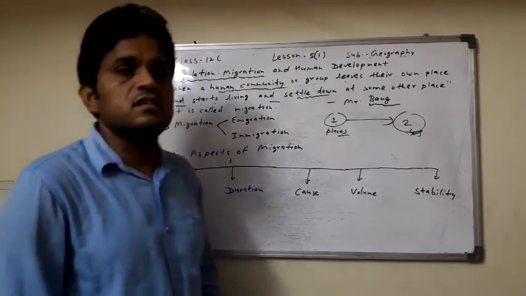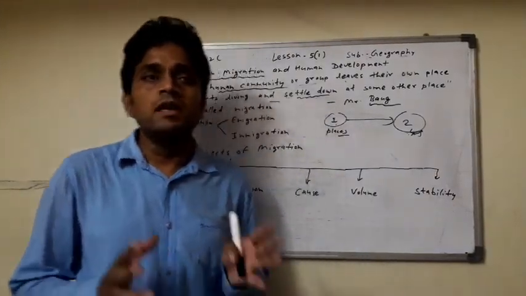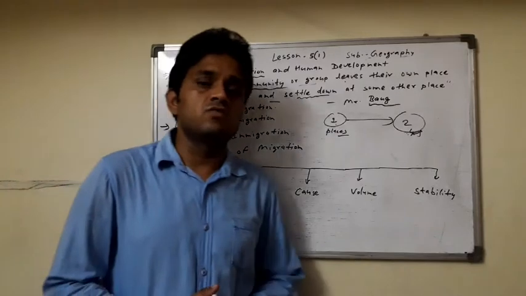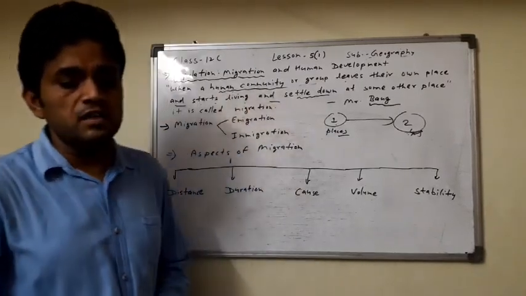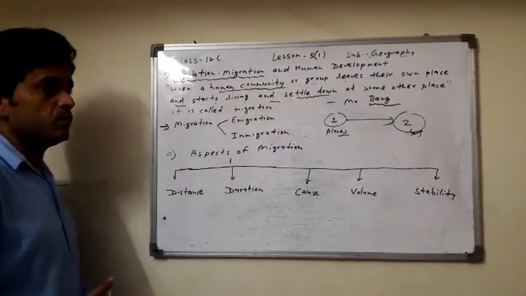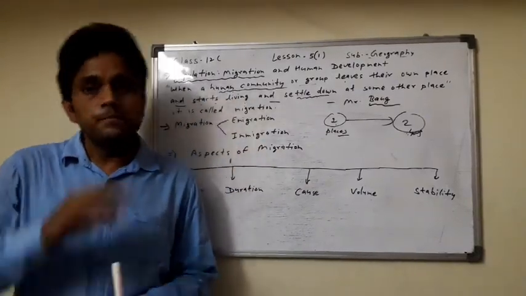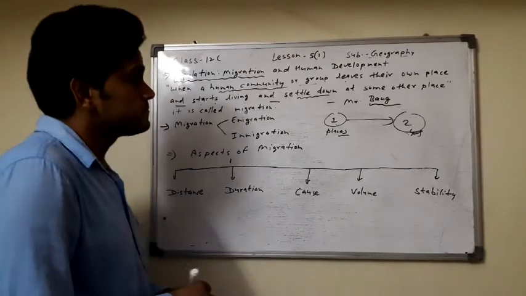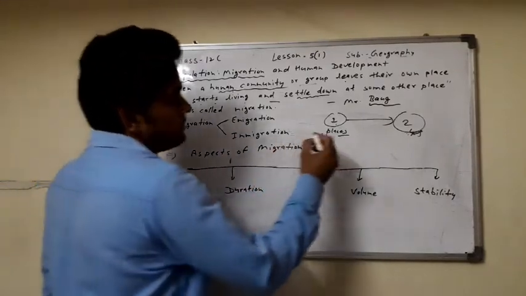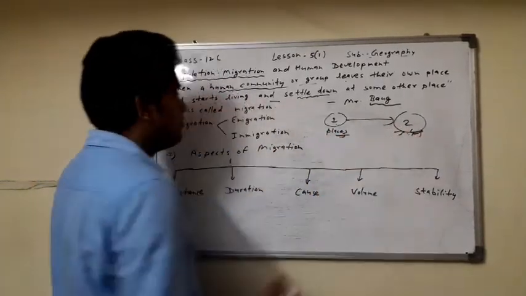What is migration in simple words? The human group settles from one place to another place, that is called migration. The definition of migration: the population or people settle from one place to another place, that is called migration.